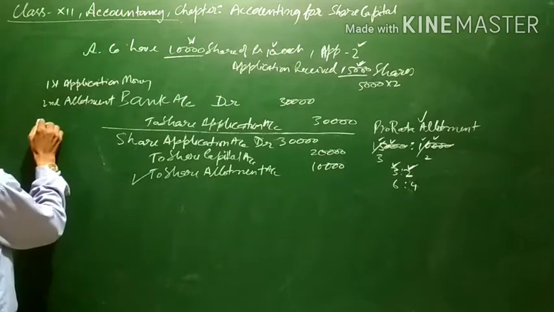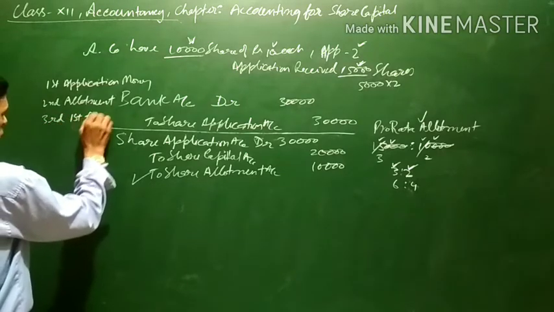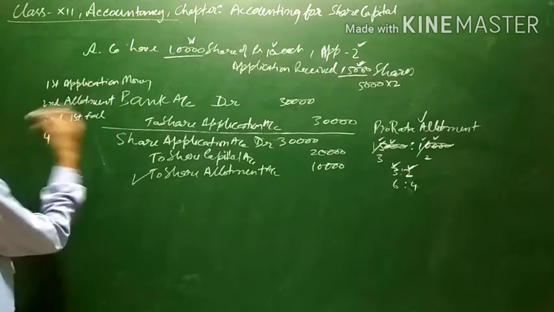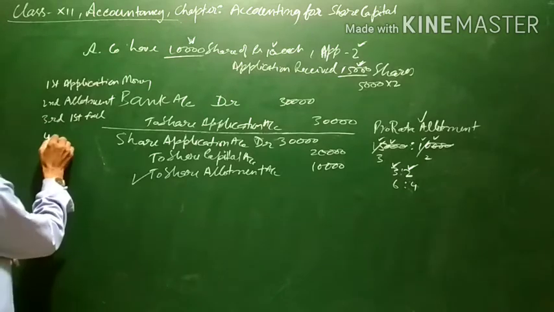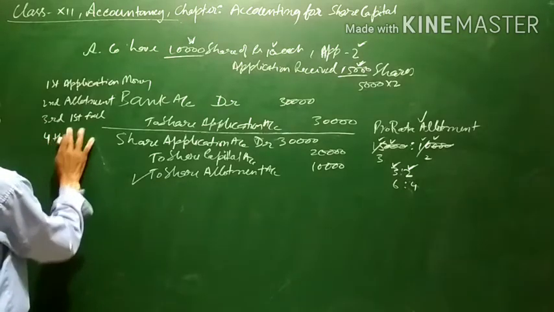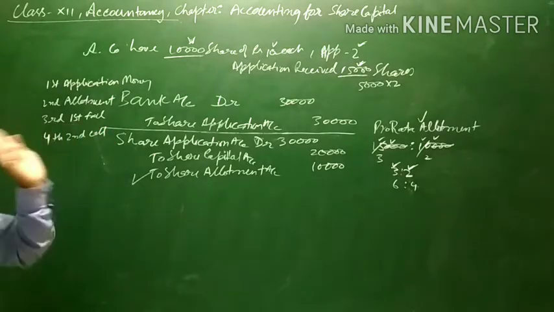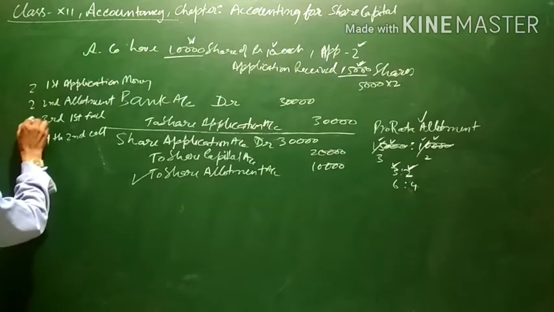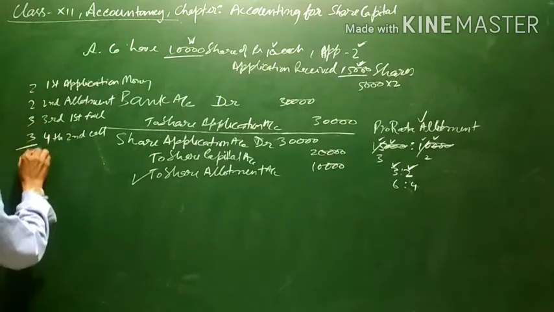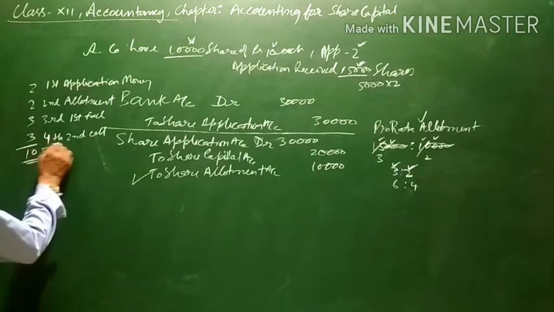If there is any third installment, then the third will be known as first call. If there is any other installment after the third installment, it will be called second call. If there are 4 installments, in 4 installments all the money is to be called. Say 2 rupees, 2 rupees, 3 rupees, and 3 rupees. Total 10 rupees. Here you can see the total amount is 10. So the 4th is the last installment.